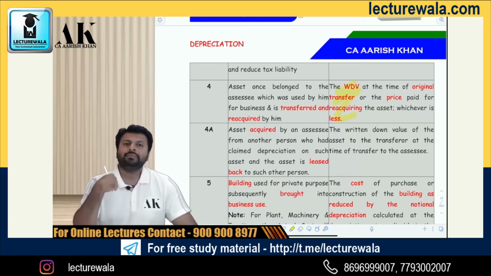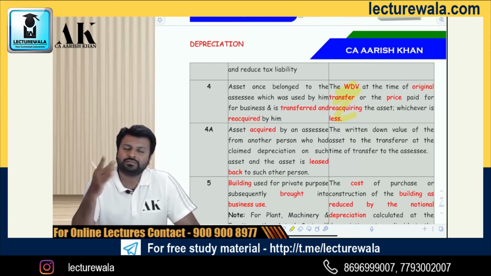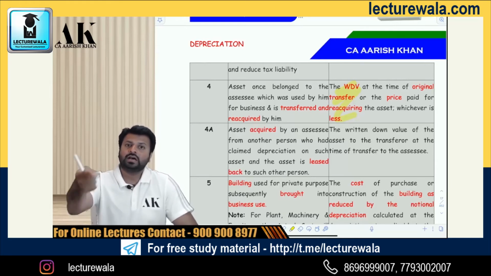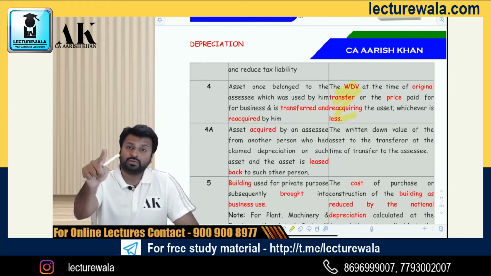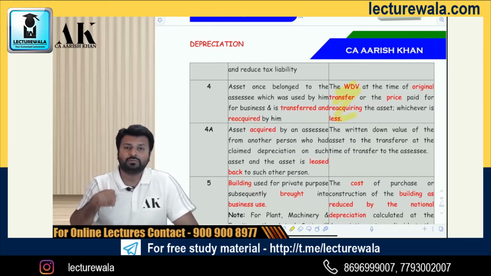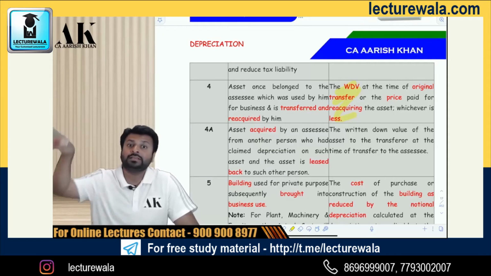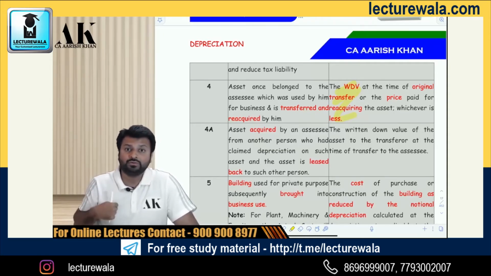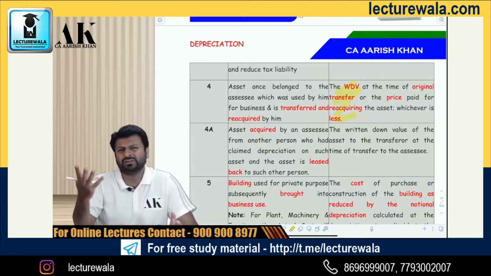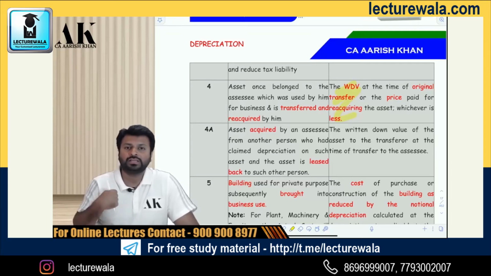Next one, listen carefully. I am Mr. A, you are Mr. B. You are using some asset for your business purpose and claiming depreciation on it. Now you have sold that to me. I am purchasing that asset from you, say for 1 lakh rupees, but the WDV of that asset is 70,000. You are using it for business and you have sold it to me for 1 lakh. Now I am purchasing from you and I am leasing it back to you. So if I purchase an asset from you on which you have claimed depreciation, and I lease it back to you, what is the sense of that? In that case, my actual cost will not be the purchase price, but it will be the WDV in your hands. That means 70,000 will become my actual cost as per Explanation 4A, section 43(1).